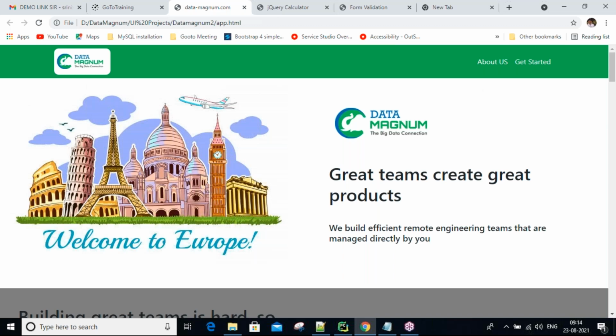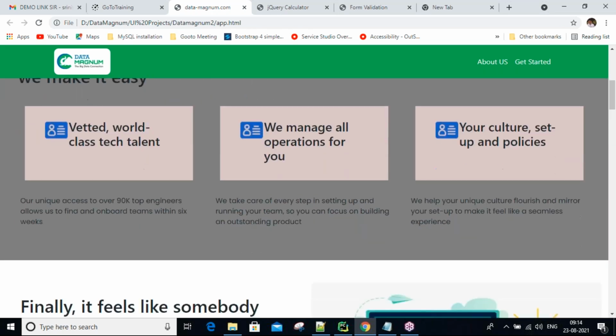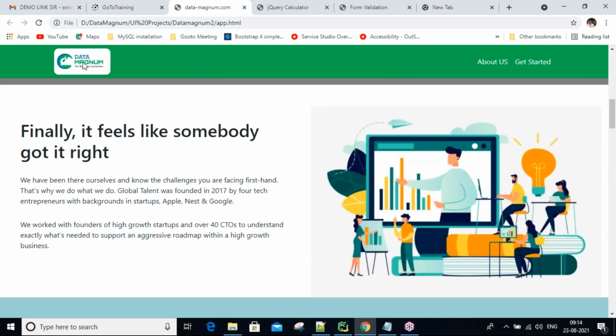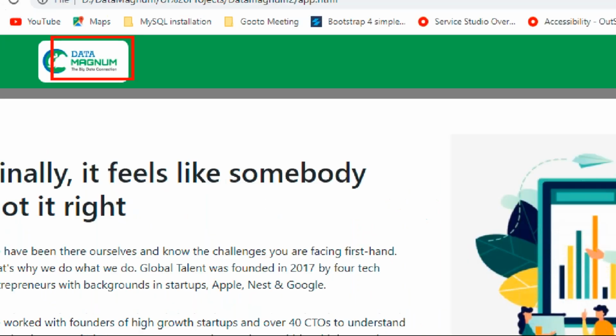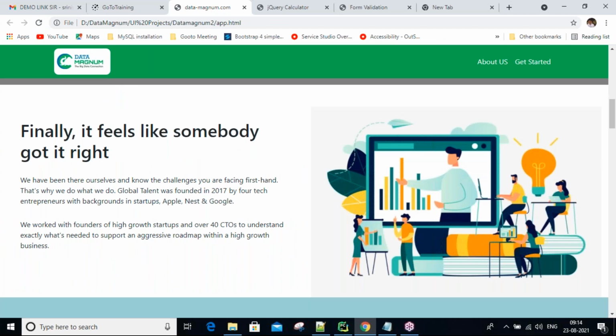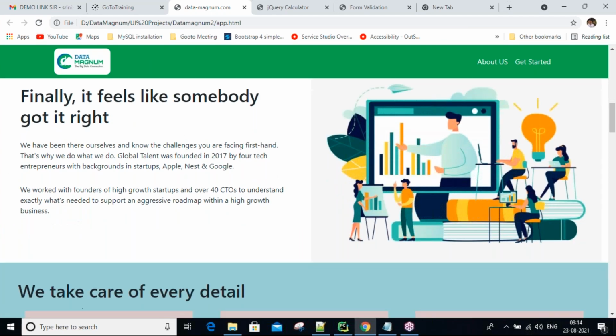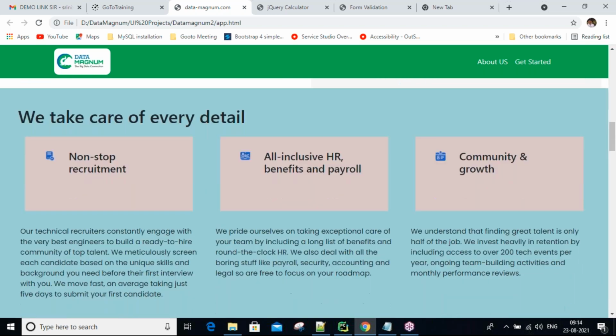So this is front end related. In our session, you are going to get this kind of front end, guys. So we are designing applications here, a number of things. Here the logo, guys, I took Data Magnum. If you want, you can take TCS, or IBM, like that. How we get these logos from the internet and how we add them, I am showing these things. All these things I explained in the previous batch, guys.